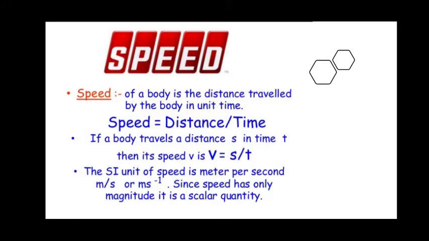Let us go to the SI unit. How can we write the unit of speed? Since distance is measured in meters and time in seconds, meter per second is the SI unit of speed. Speed is a scalar quantity. What is a scalar quantity, students? A scalar is anything that depends only on magnitude but not on direction.